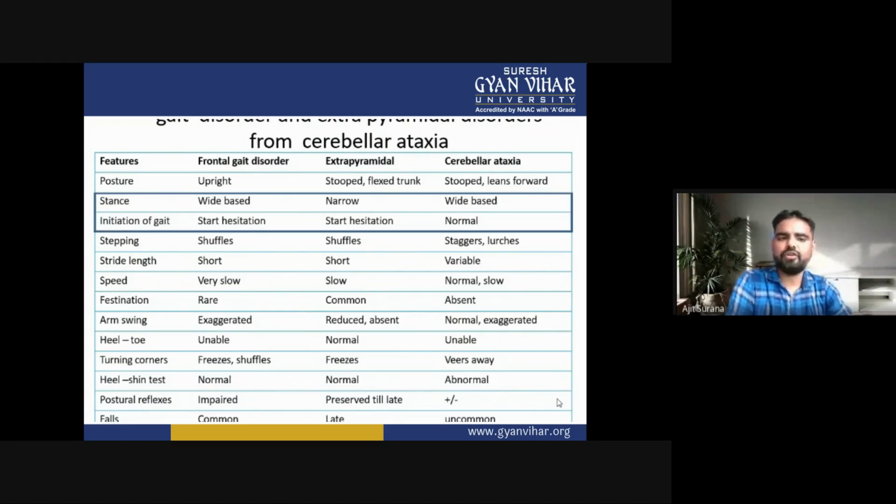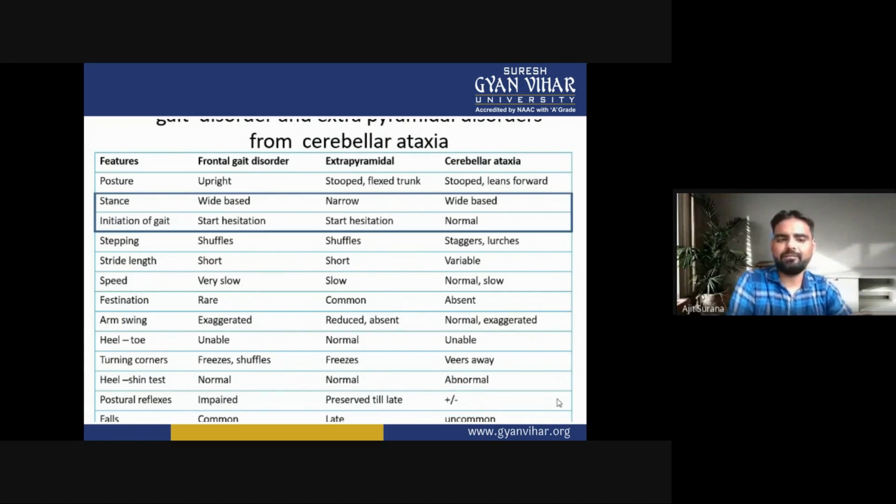Now the initiation of the gait. In frontal gait disorder, the patient may start with hesitation. The same is true in extrapyramidal, where the patient starts with hesitation, but in cerebral ataxia, the initiation is normal.